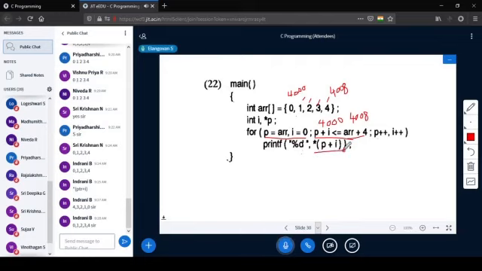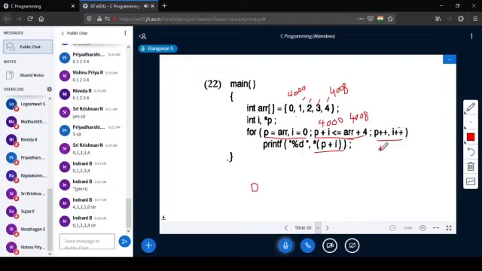It is getting printed. What is this? Star P plus I. What is P? P is 4000 and I is 0. So star 4000, which is 0, is getting printed. Next, P plus plus and I plus plus. This is the last statement to get executed, right? Before getting into the loop again. So P becomes 4002 and I becomes 1. Am I right?